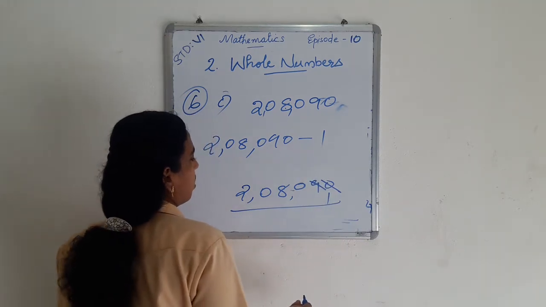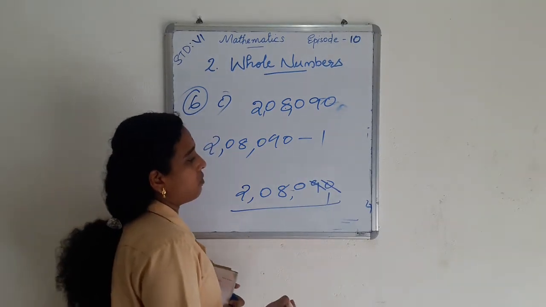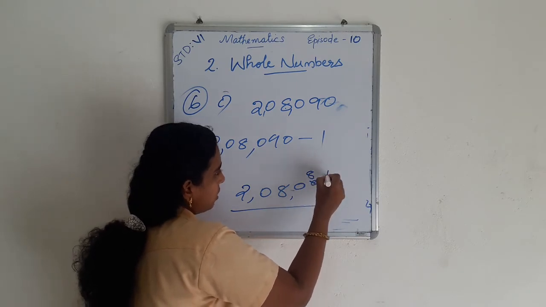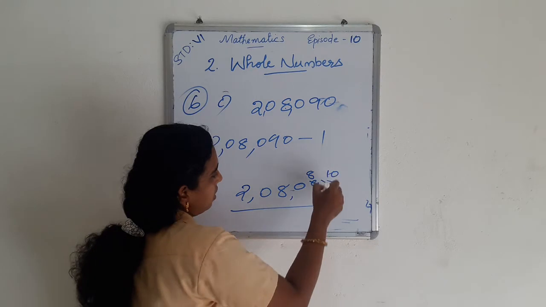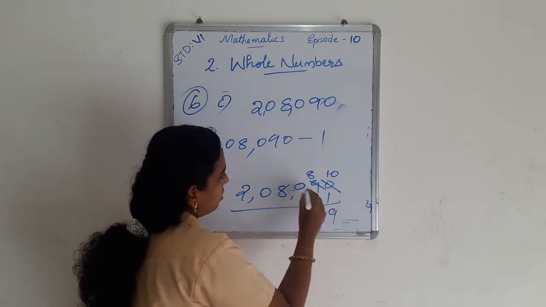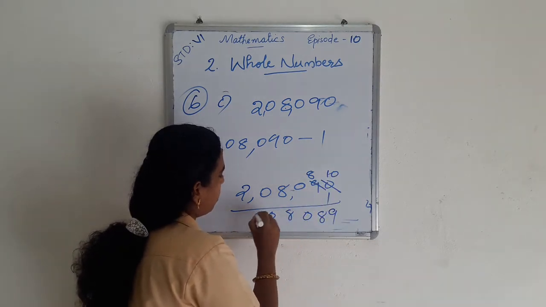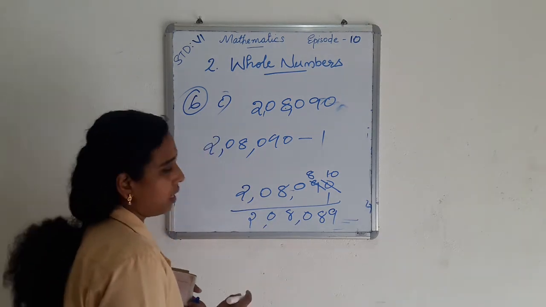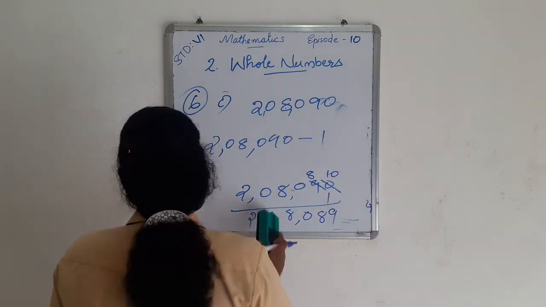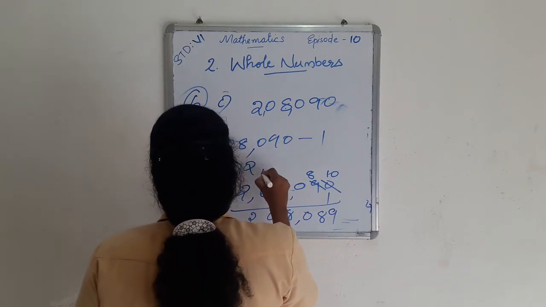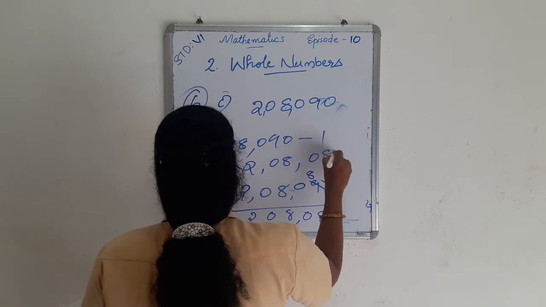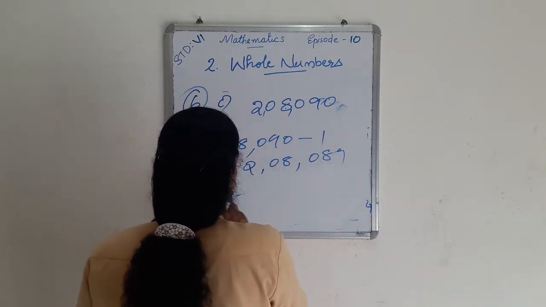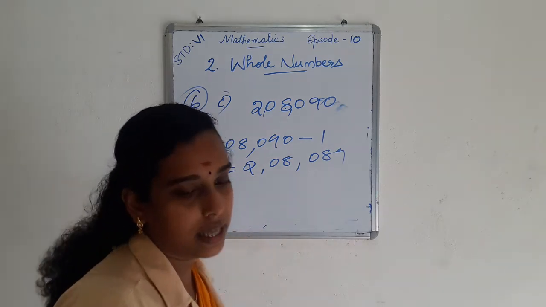0 minus 1. We cannot subtract 1 from 0, so we borrow 1 from 9. Then the 9 becomes 8, and here the 0 becomes 10. Then 10 minus 1 is 9. Here 8, then 0, 8, 0, 2. So we get 2,08,089. So 2,08,089 is the predecessor of 2,08,090.